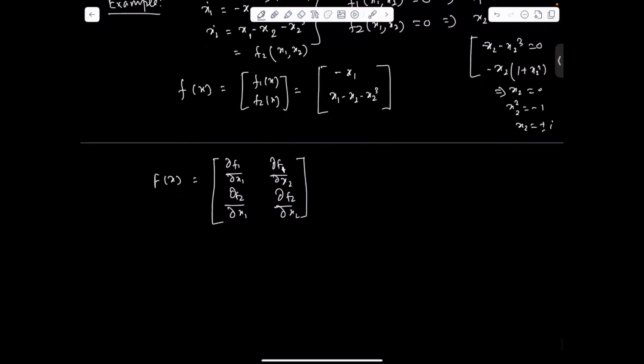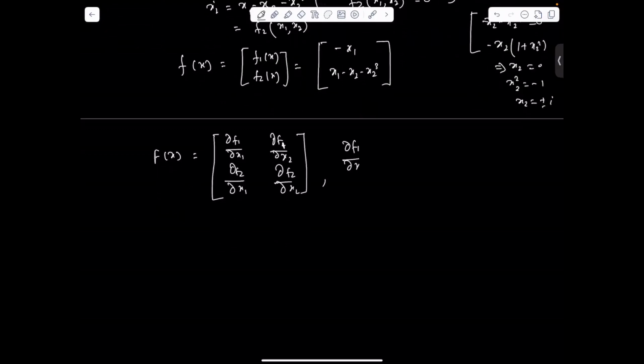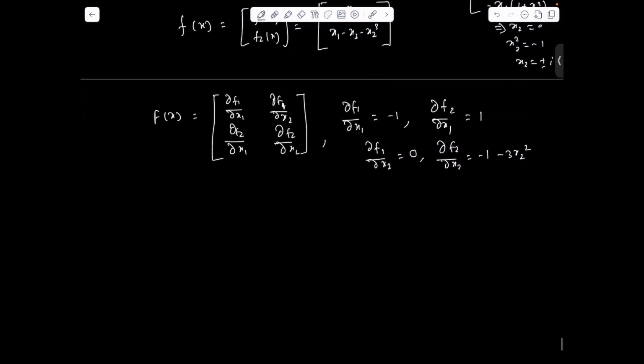We'll find the individual terms: ∂f1/∂x1 equal to minus 1, ∂f1/∂x2 is 0, ∂f2/∂x1 is 1, and ∂f2/∂x2 will be minus 1 minus 3x2 square. Substituting these terms in the Jacobian matrix, we have minus 1, 0, 1, minus 1 minus 3x2 square.